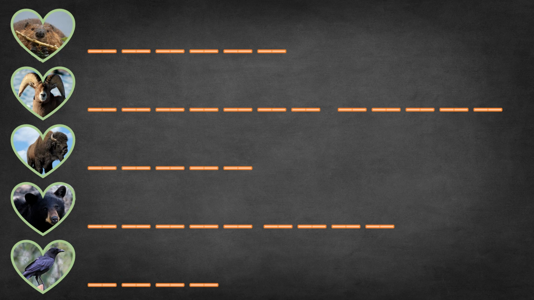Okay, we studied 5 animals. And then first one is beaver. And do you know how to spell beaver? Yes, it spells B E A V E R. Beaver. Okay, what is the name of the next animal?